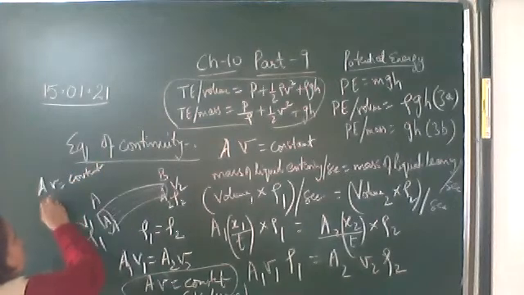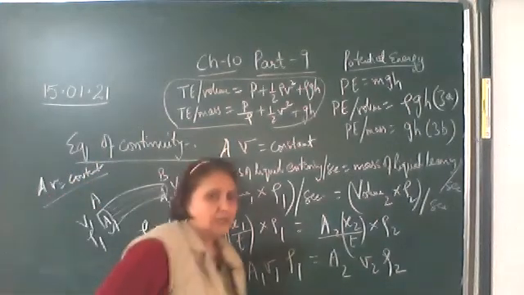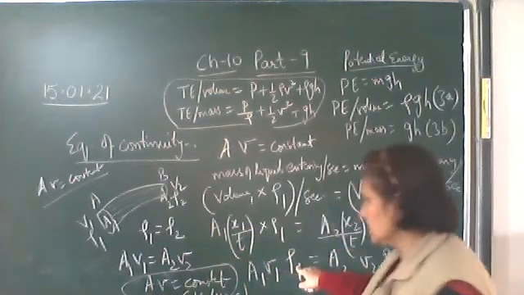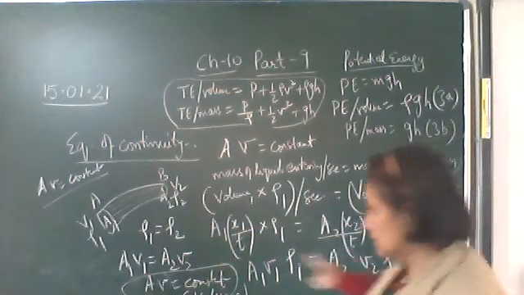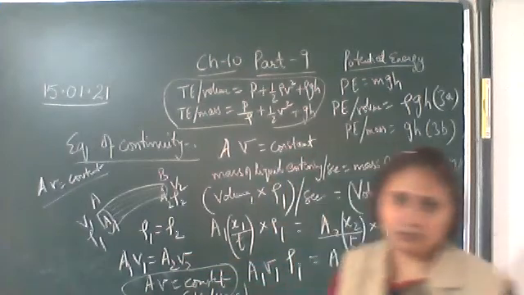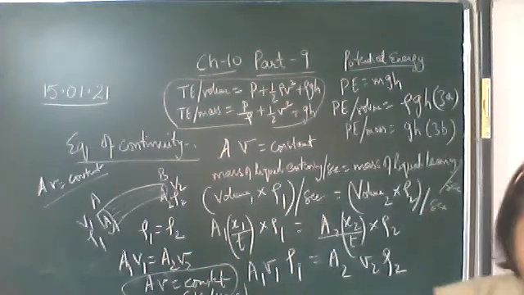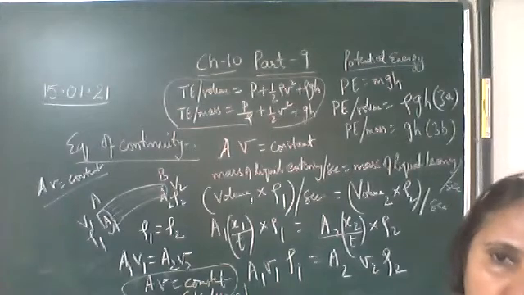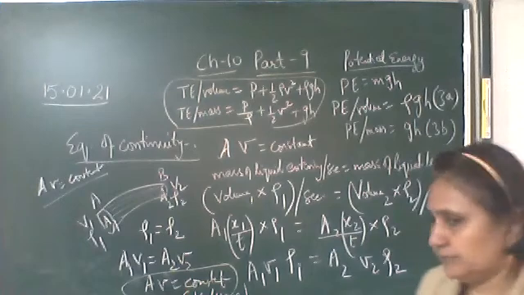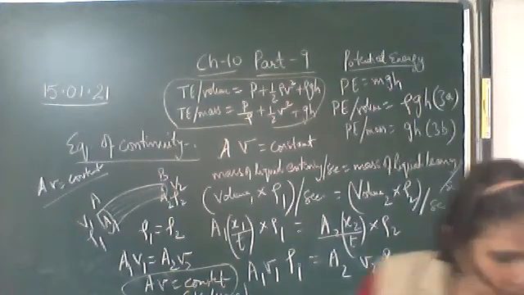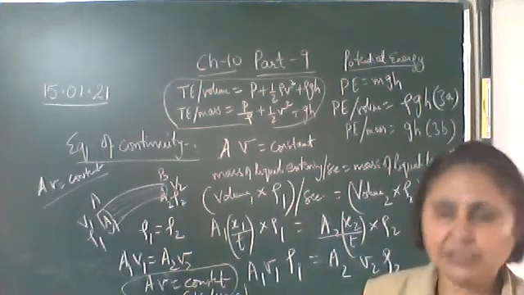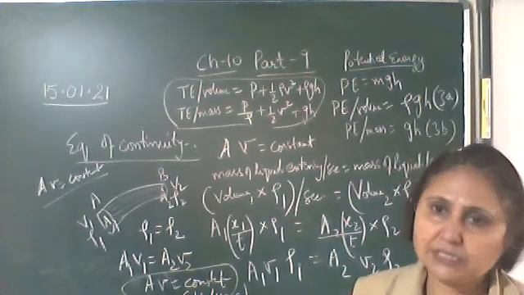And write down, the constant is the volume of the liquid. Because this is mass, and we have divided by rho, mass per unit density becomes the volume. So write down, the constant is the volume of the liquid flowing through the tube. The volume of the liquid flowing per second through the tube is this constant.